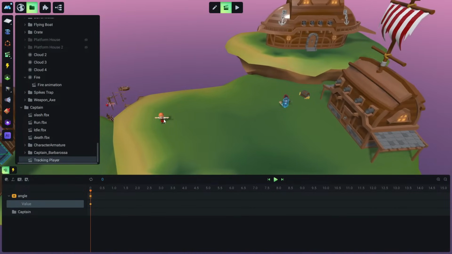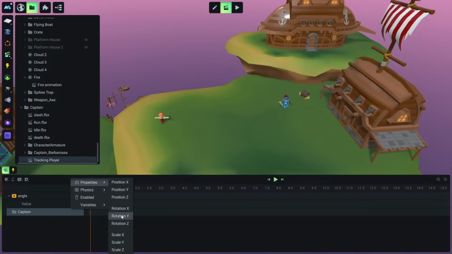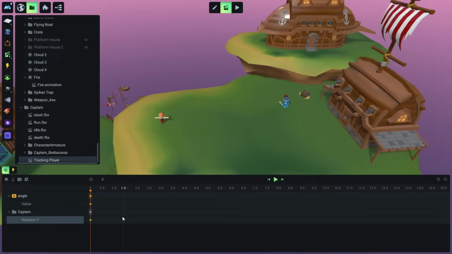We want to take our captain and add the rotation Y keyframe. We want to turn this character from what it is looking at now to look at the player. So here we are going to delete this origin, and we just type angle.